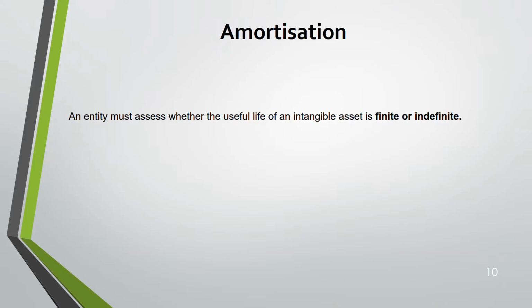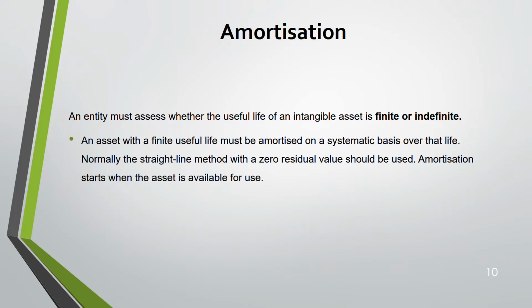Okay. Now we are coming to amortization. Amortization, you need to remember two things. You have to assess the useful life of the intangible assets, whether it is finite or indefinite. If it's finite, you have to amortize it on a systematic basis. Okay. And remember, amortization starts when the asset is available for use. This is the same as depreciation. Exactly the same. The only difference is this is amortization and there it is depreciation for tangible assets.